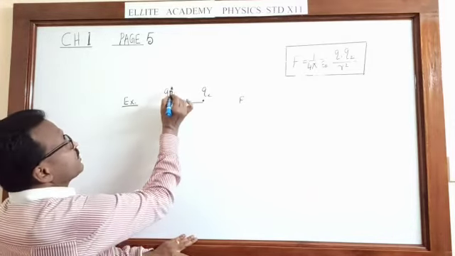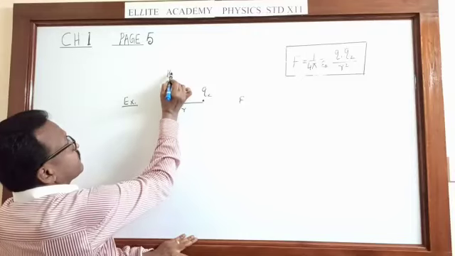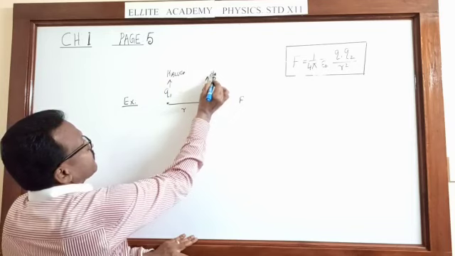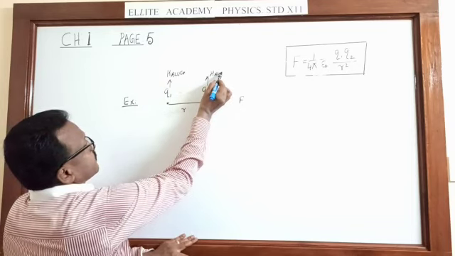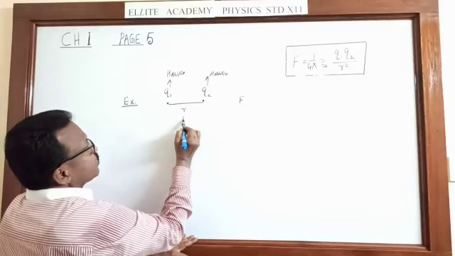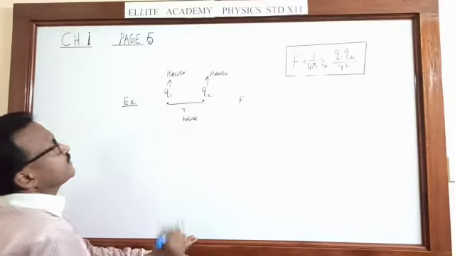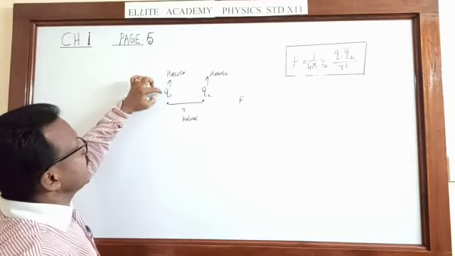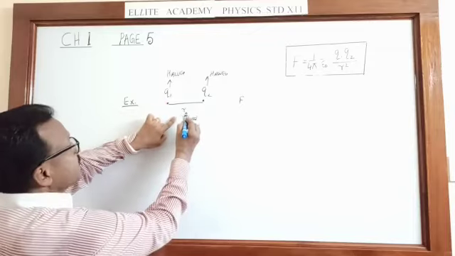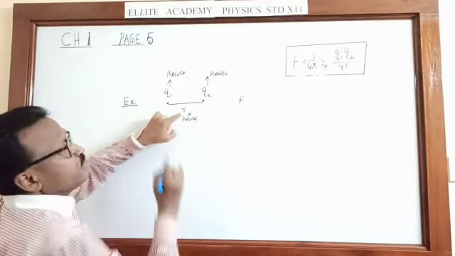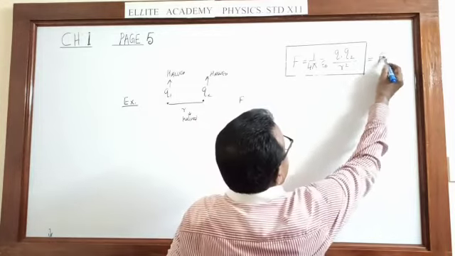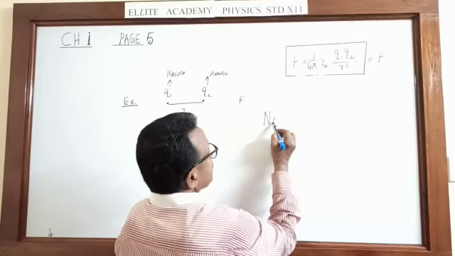What is the force between them if the charge becomes half, Q1 is half, Q2 is half, and our distance R also becomes half? Use our formula. This is the F in the initial case. What is the new force?